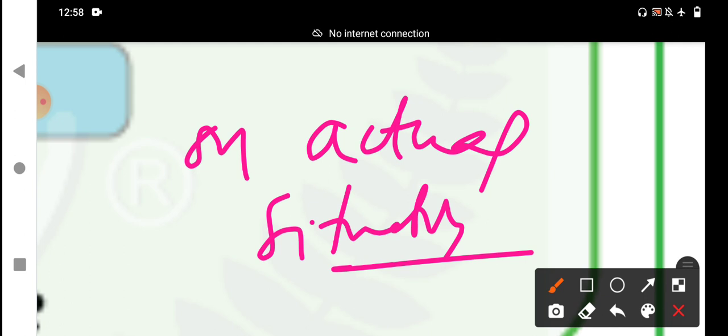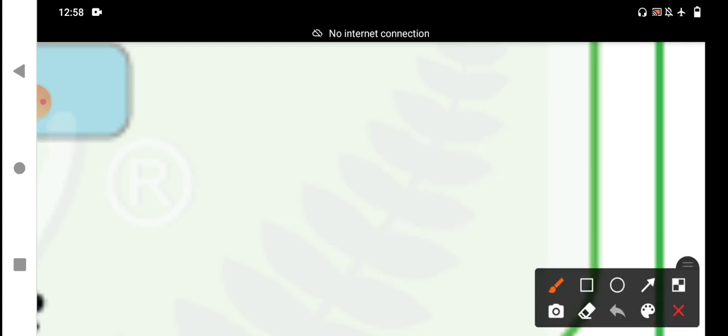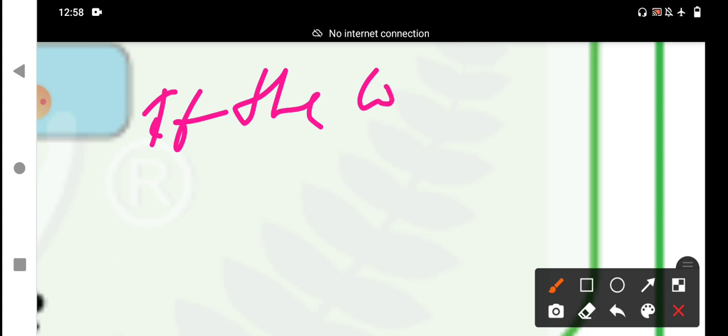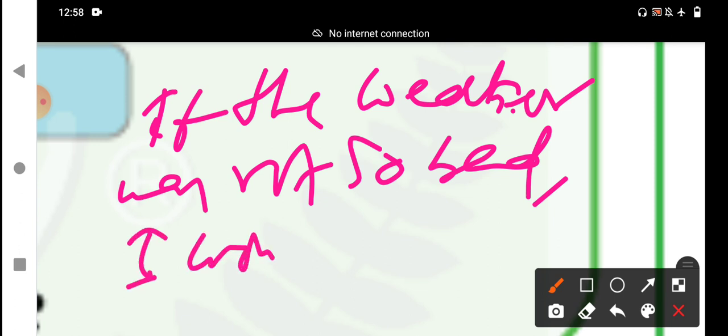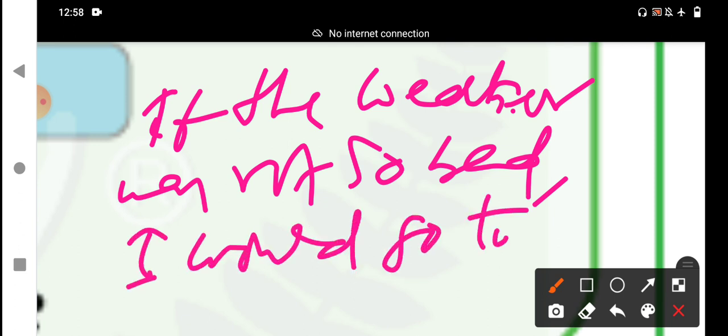For example, I will write you one example. If the weather was not so bad, I would go to the park. That means the weather is bad, so I did not go to the park.